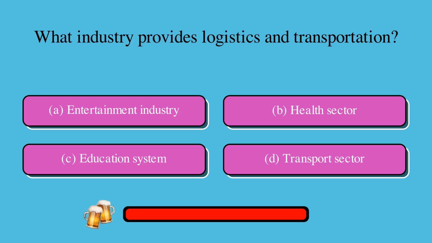What industry provides logistics and transportation? Is it A, entertainment industry, B, health sector, C, education system, or D, transport sector? The correct answer is D, transport sector.